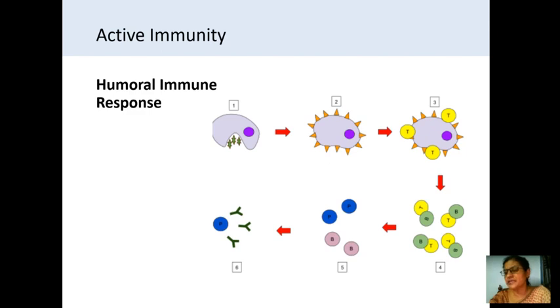Then the helper T cells come and bind the complex, that antigenic complex, and they release the cytokine. Cytokine will induce the B cells to divide rapidly.